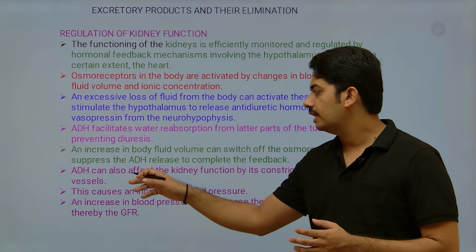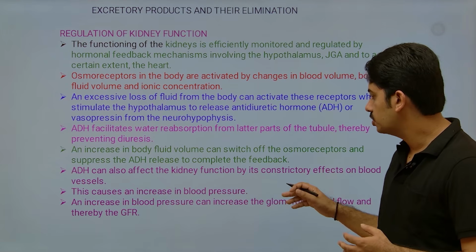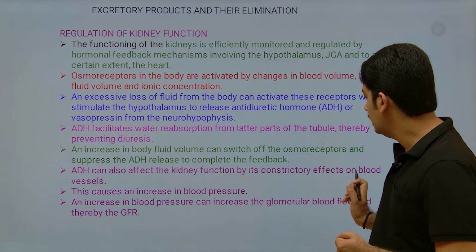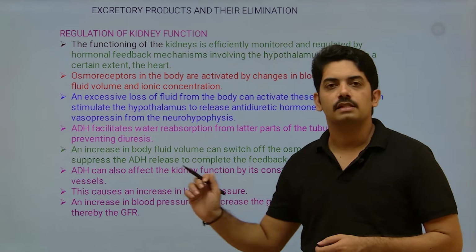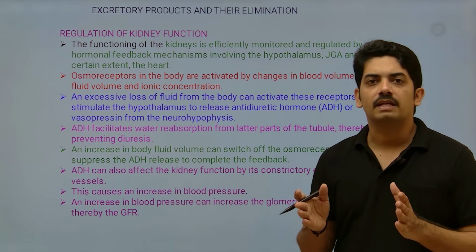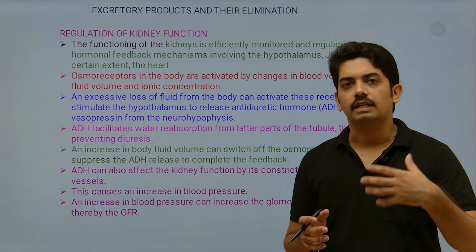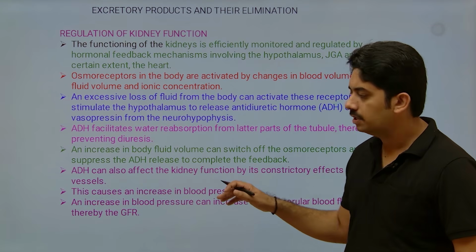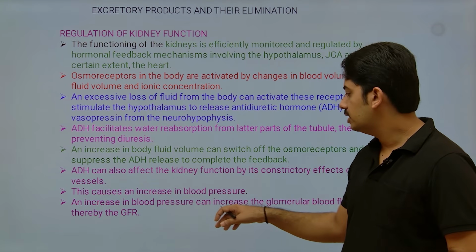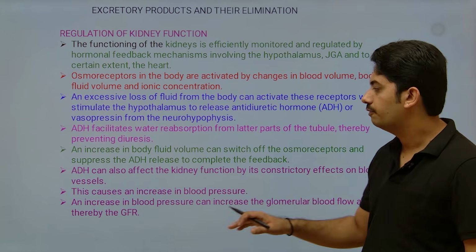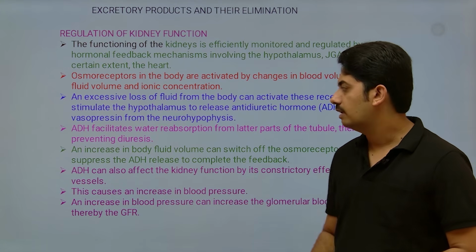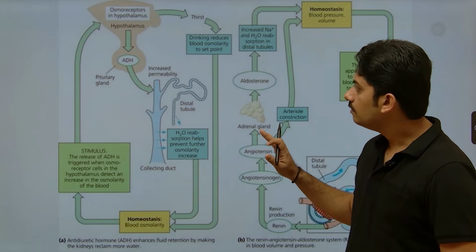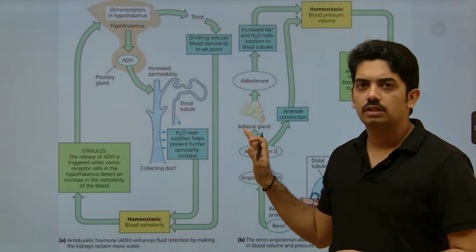So ADH can also affect the kidney function by constrictory effects on blood vessels. So as the blood vessels constrict, glomerular filtration rate increases. This causes an increase in blood pressure, and an increase in blood pressure can increase the glomerular blood flow and thereby the glomerular filtration rate. So this is one chart.